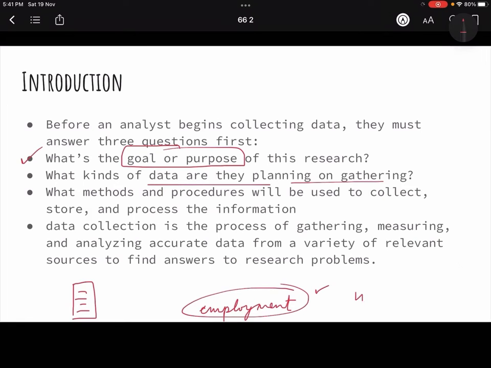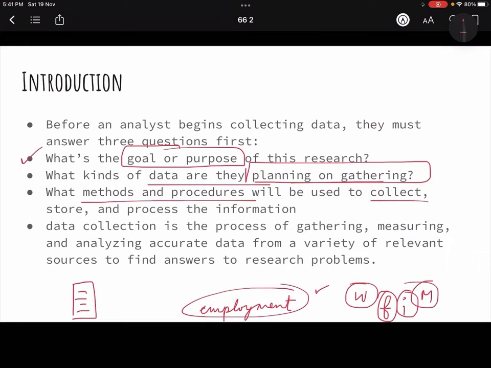How many women have employment? How many males have? Whether they have it in the formal organization or informal organization, whether they have it in agriculture or manufacturing. So all this is what my goal or purpose of the research is, and how am I going to plan of gathering the data. Then what methods and procedures am I going to use to collect or store or process